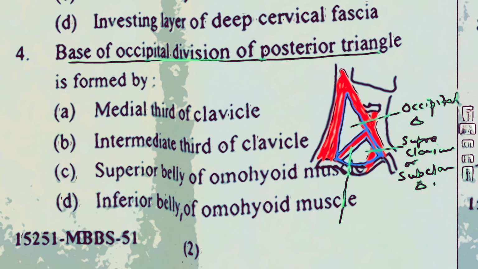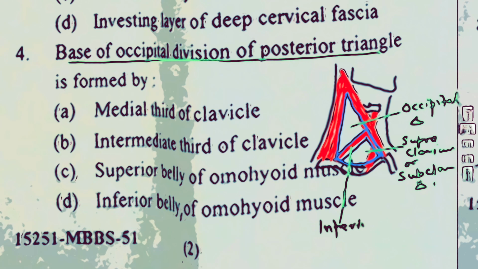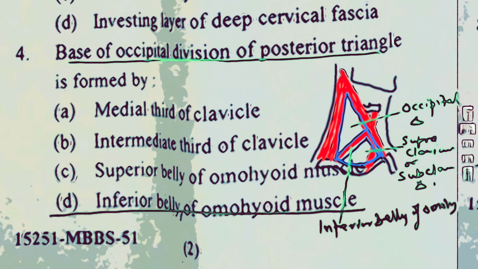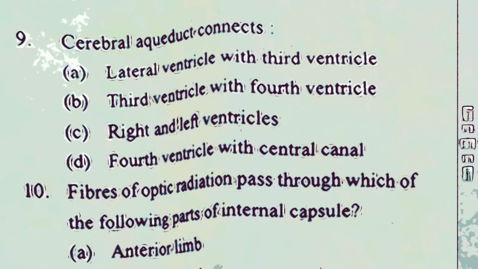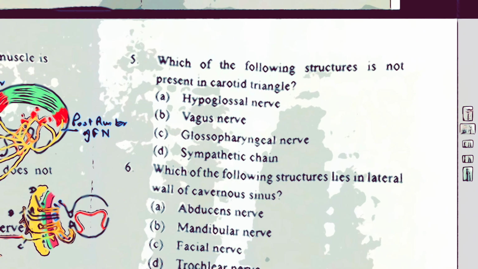So which muscle forms the base of the occipital division of the posterior triangle? You can see here it is this muscle. This is the inferior belly of omohyoid. So the answer here is inferior belly of omohyoid, D. So that was question number 4. Next, let's move to question number 5.